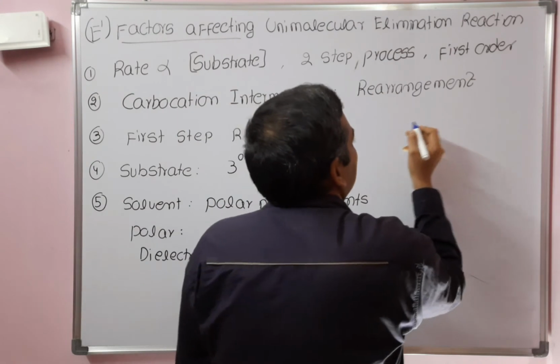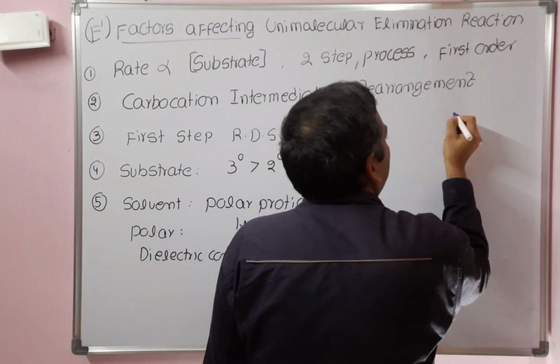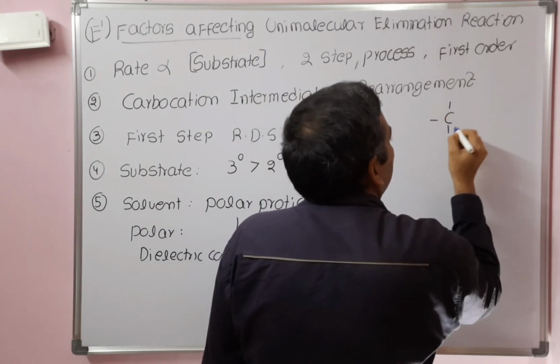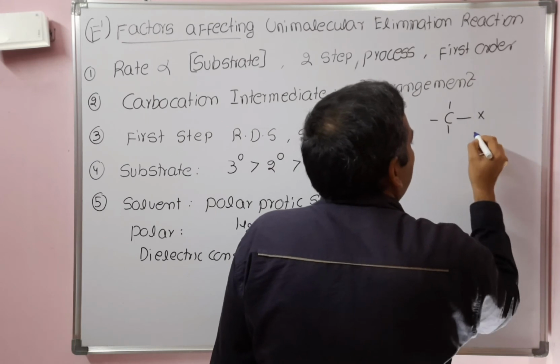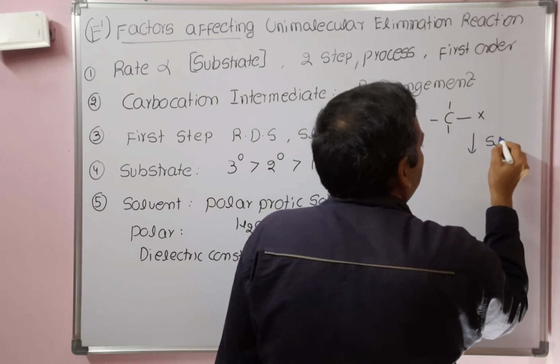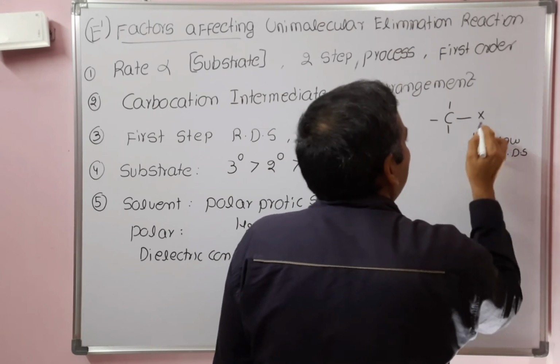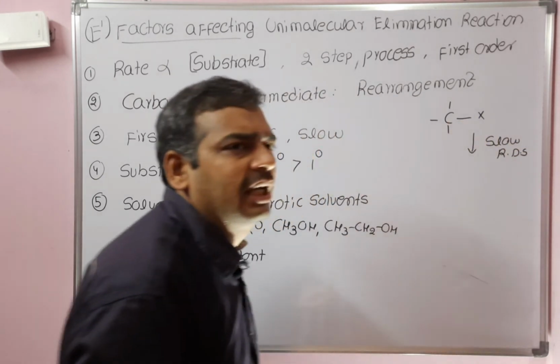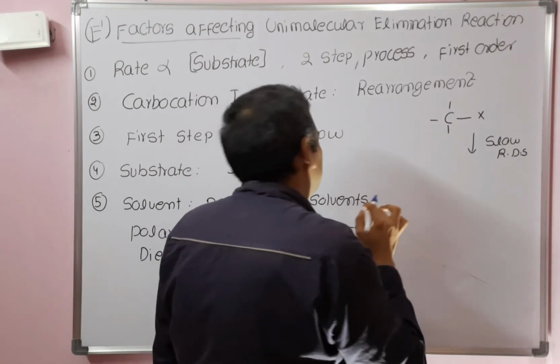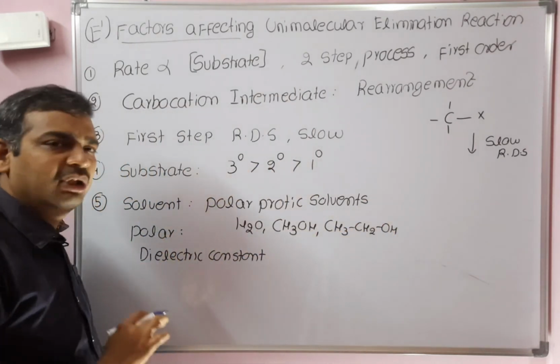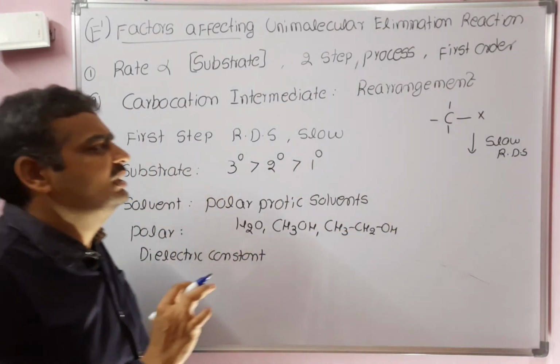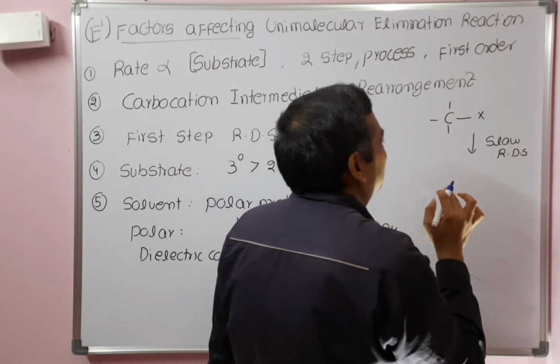You can see here what is happening. We will write the brief mechanism. First, the C-X bond. The first step is the slow step, that is the rate determining step. Here the carbon-halogen bond will cleave. Since we are using a polar solvent, those polar solvents generally have a high dielectric constant.